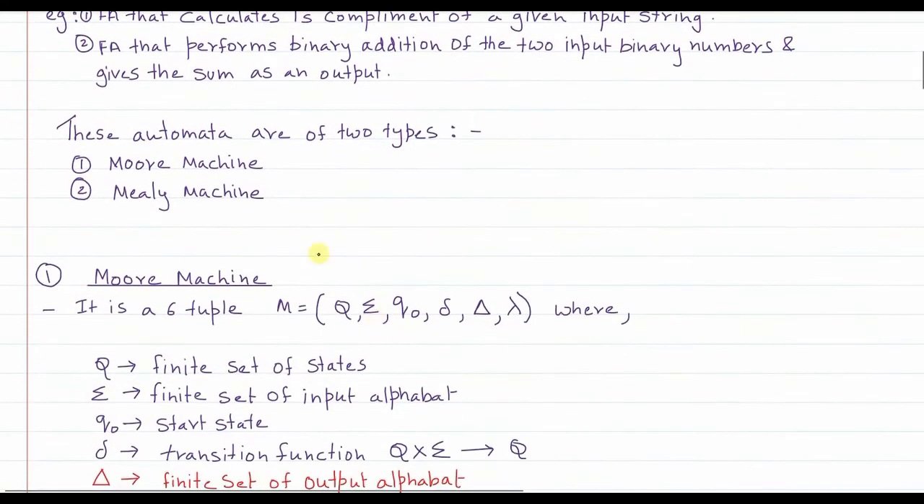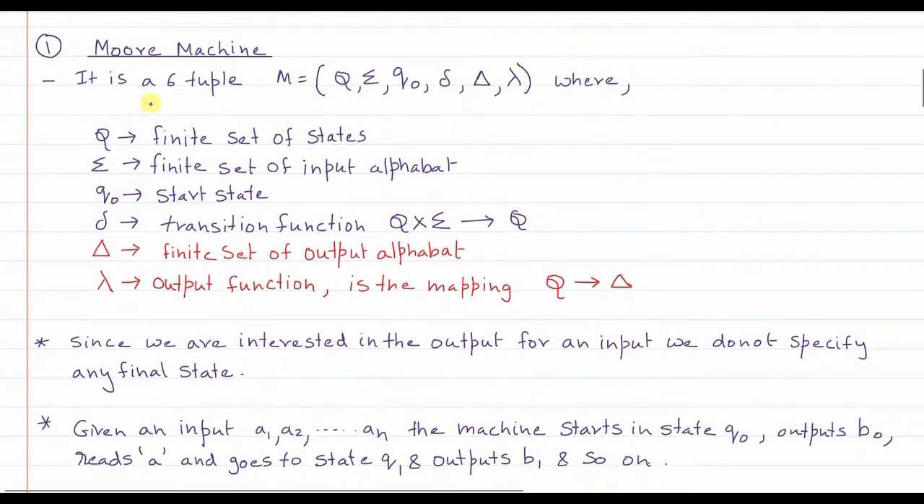So we shall see that there are two different types of automata which have this capability of giving outputs. One is the Moore machine and the second one is the Mealy machine. The names have been given to these finite automata based on the scientists who came up with the concept, Moore and Mealy respectively. So let us first head on to the Moore machine.